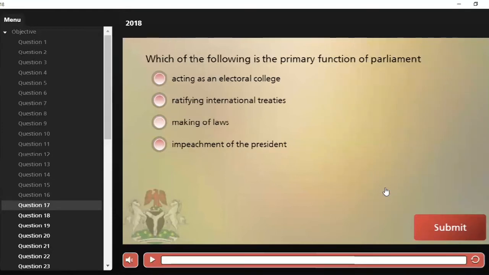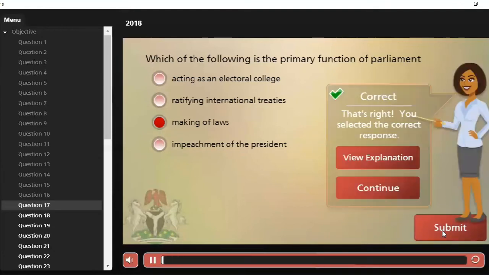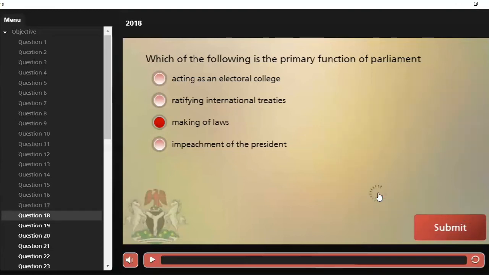Which of the following is the primary function of Parliament? A. Acting as an electoral college. B. Ratifying international treaties. C. Making of laws. And D. Impeachment of the president. The primary function of Parliament, of course, we know is to make laws, because the Parliament is also the legislature. Let's move on to the next question.